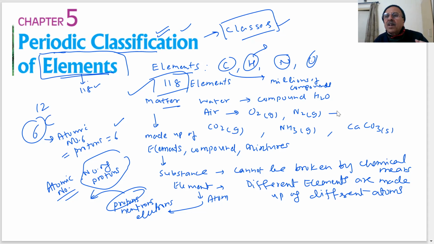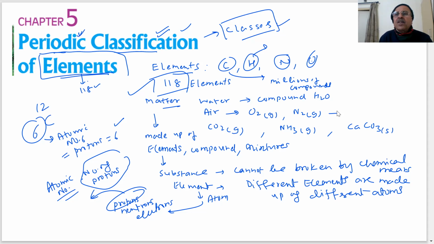So their atomic numbers are different. They are different elements. Their atoms are different in mass, in number of protons, and some other things also. Therefore, classification means we want to form groups of the elements which have similar characteristics, similar properties.